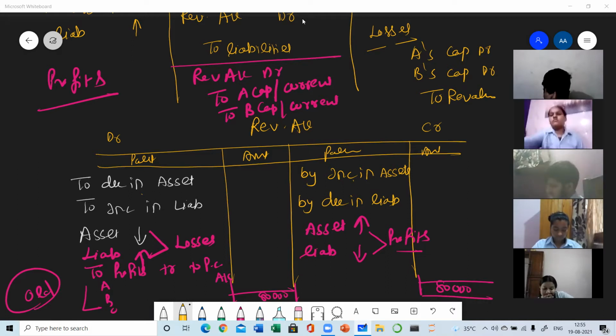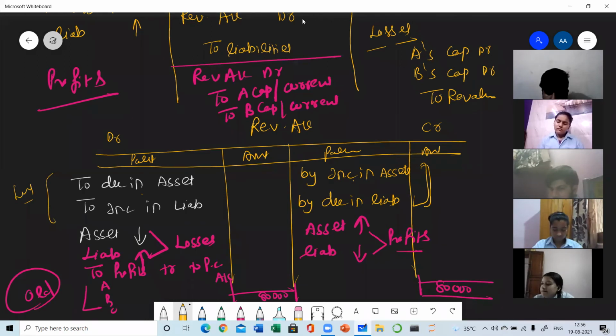If the profit or loss is asked directly, then you need to make the revaluation account. I have also told you the technique of how you can prepare the revaluation account without making the journal entry. If there are any profits, the credit side is reserved for profits and the debit side for losses. Losses occur when the asset value decreases or the liability increases, and vice versa for profits. Finally, the account will be balanced and the profit or loss calculated. So I hope I am clear with the topic.